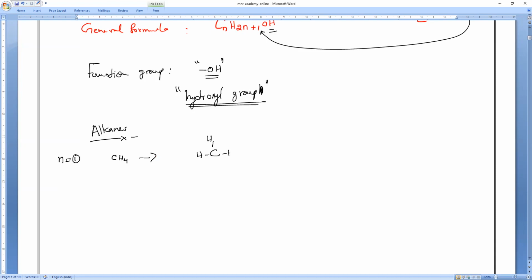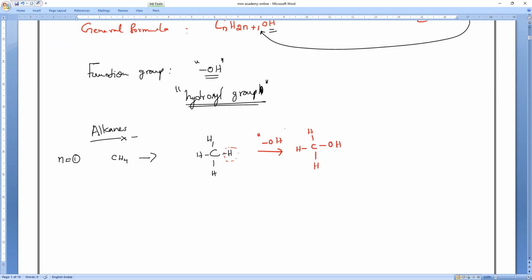Now I will remove one hydrogen and replace this hydrogen with what, everybody? With OH. That is what you have to remember.